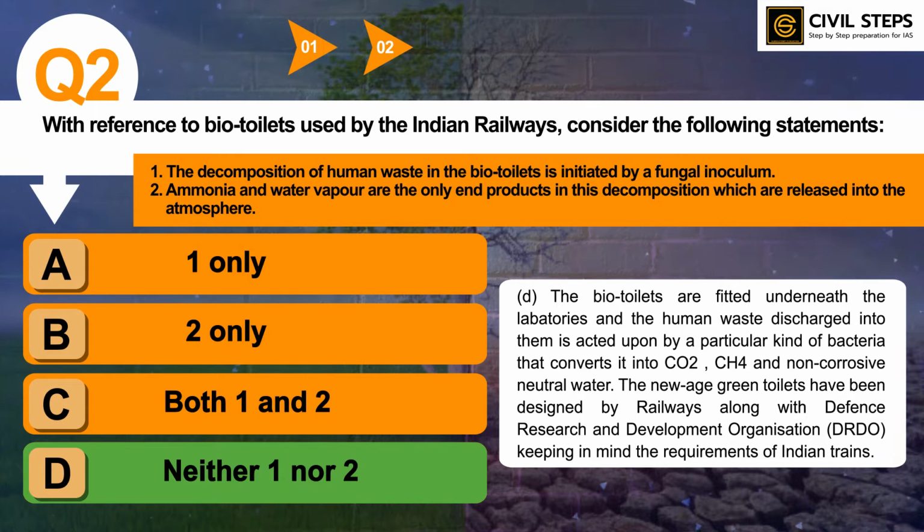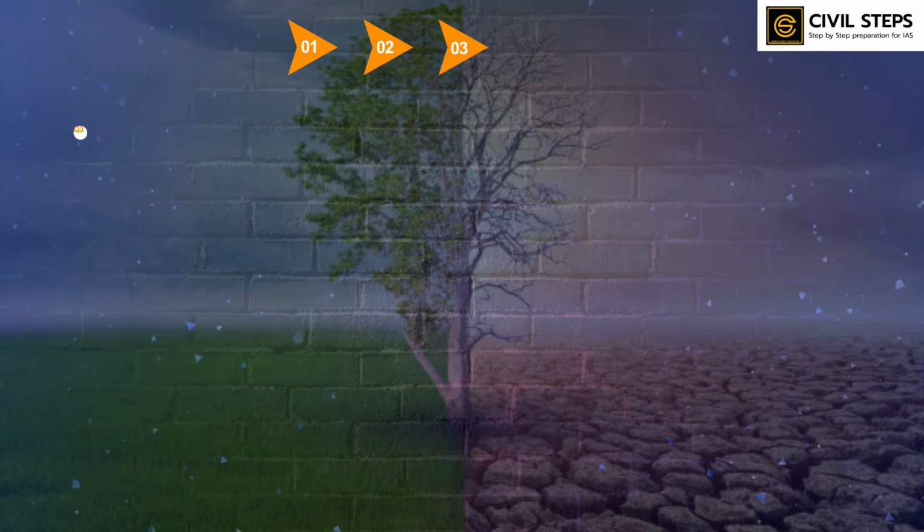So you should know the ingredients or the raw material which is used in decomposing the matter in the bio toilets that was developed by the railway ministry. And you should also know about bacterial decomposition, the process used by the bacteria in decomposing the materials. So you should also have knowledge about that. So this was all about question number second. So now let us discuss question number third.